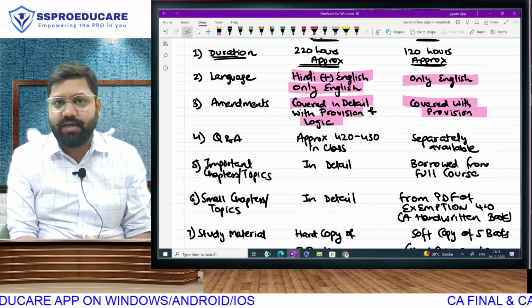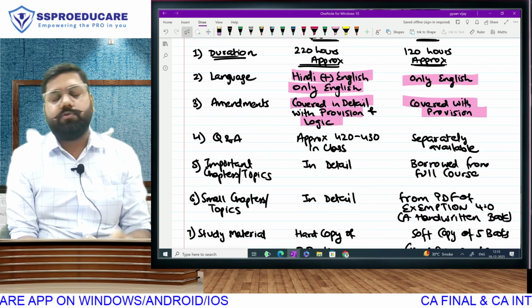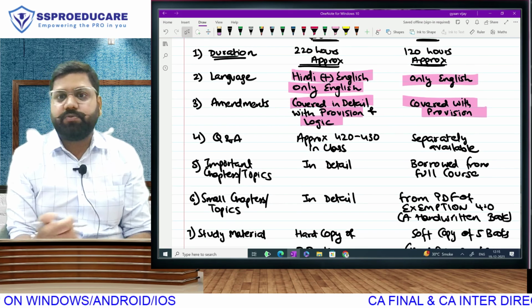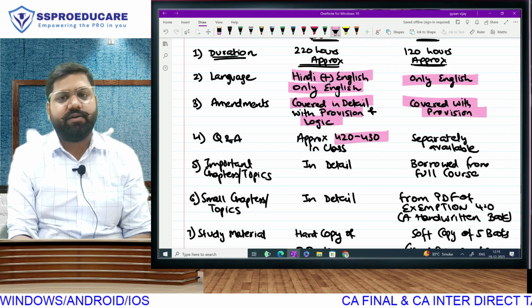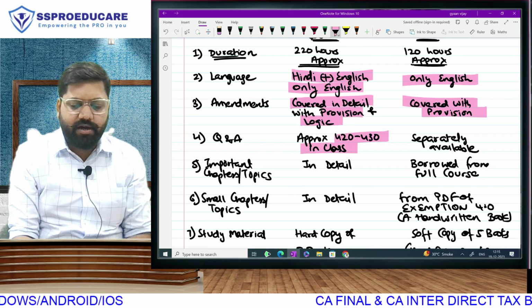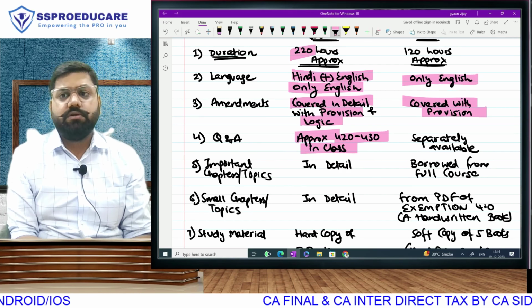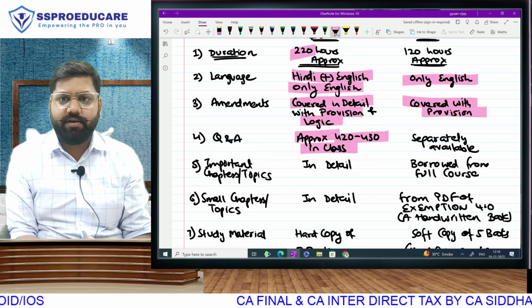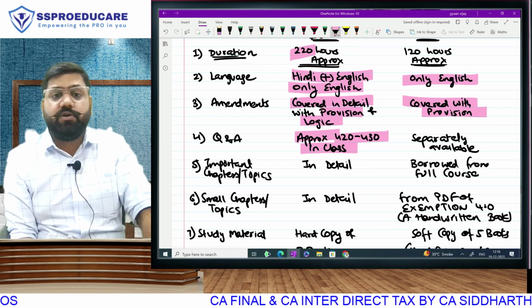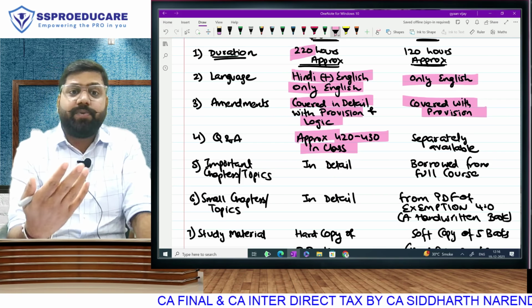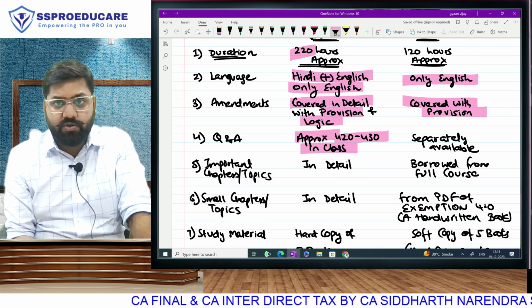As far as questions are concerned, in full course, we have two question books. We have a class question book and we have additional question book. So in the class question book, we have roughly 420, 430 odd questions, and we do 100% question solving in class. These 220 hours include those question answer solving in class part also. But in the crash course, because the students desire to save their time, they want to focus more on the knowledge part, and they say that, sir, we can practice the questions on our own.